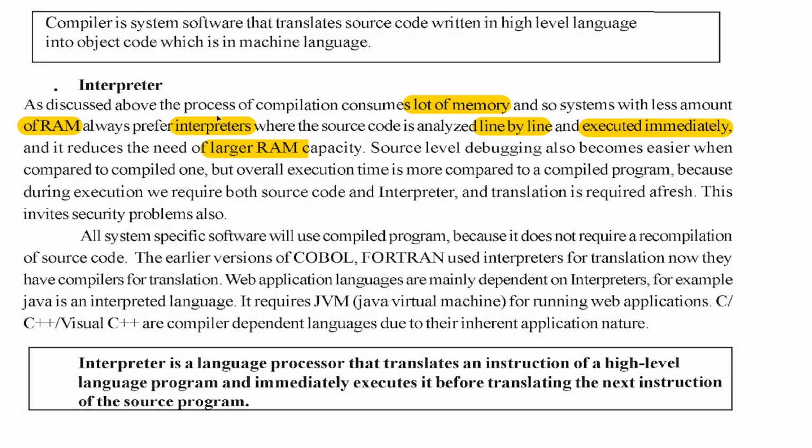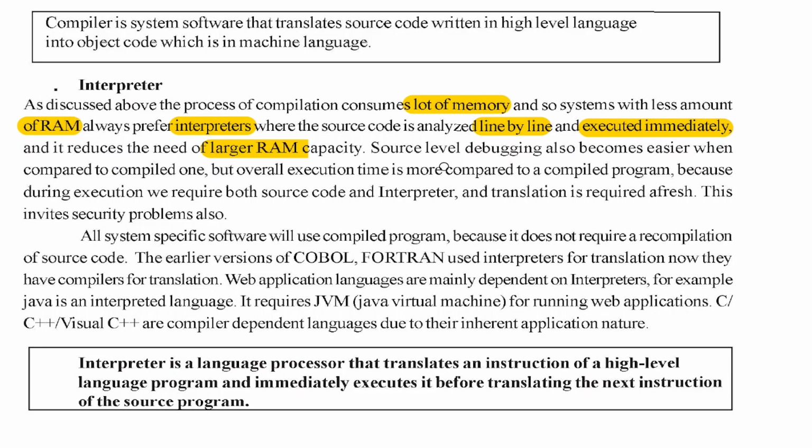But when you have an interpreter, there is no object program here. Taking the same source program, line by line we are executing. It is not producing one more code, what we call object code, and then executing. We are not doing that. So in this case, that's an interpreter. That is the advantage: when you have less RAM, main memory, then you can go for this type, the interpreter. Otherwise you can go for the compiler as well.